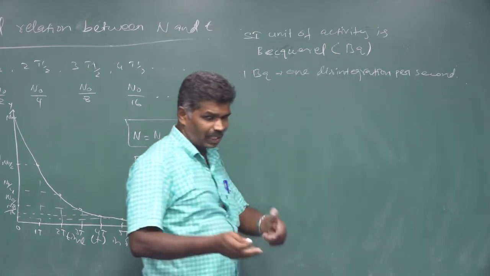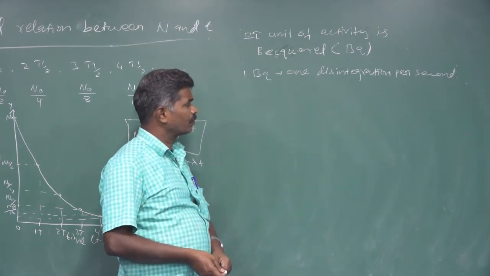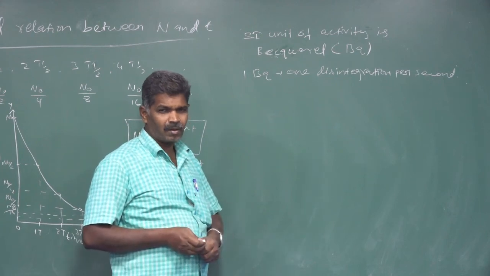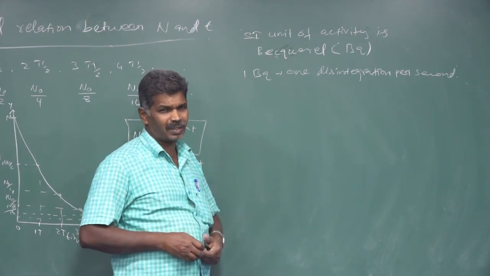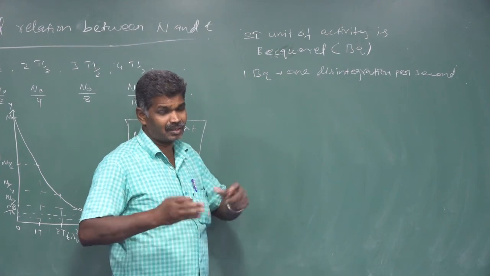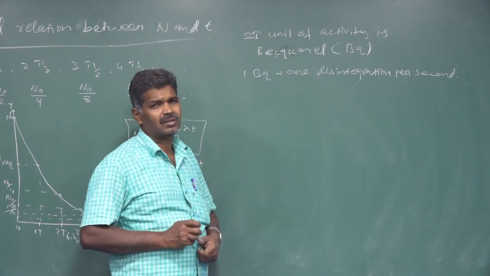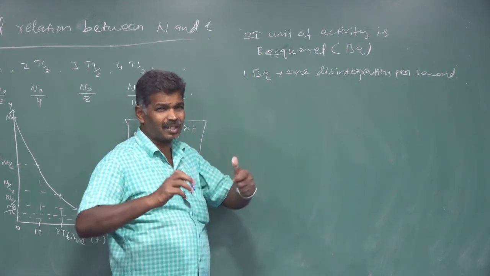But in the substances we take, we do not have just 1 or 2 disintegrations per second. It is a large number of elements disintegrating per second.